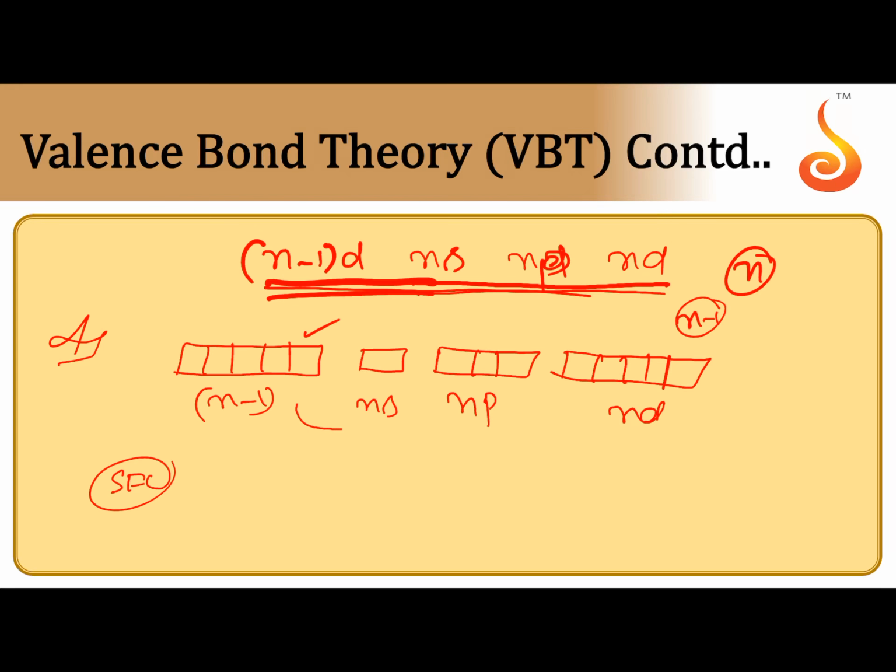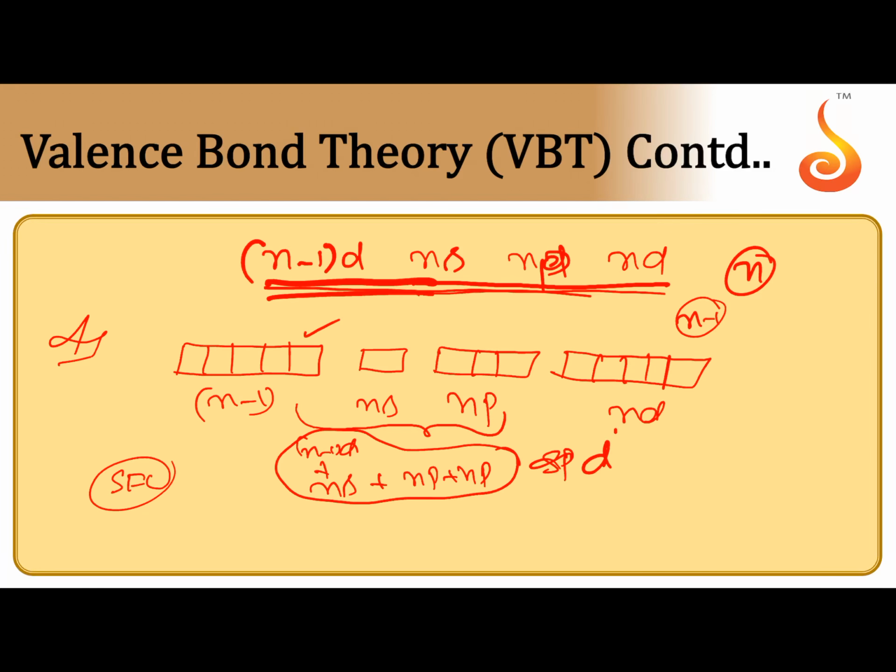So, in the presence of a strong field ligand, the n minus 1 d orbital plus ns orbital plus 2 np orbitals, these 4 undergo hybridization forming 4 dsp2 hybrid orbitals. These 4 empty orbitals can form dative bonds with 4 ligands. That's why the shape is square planar.